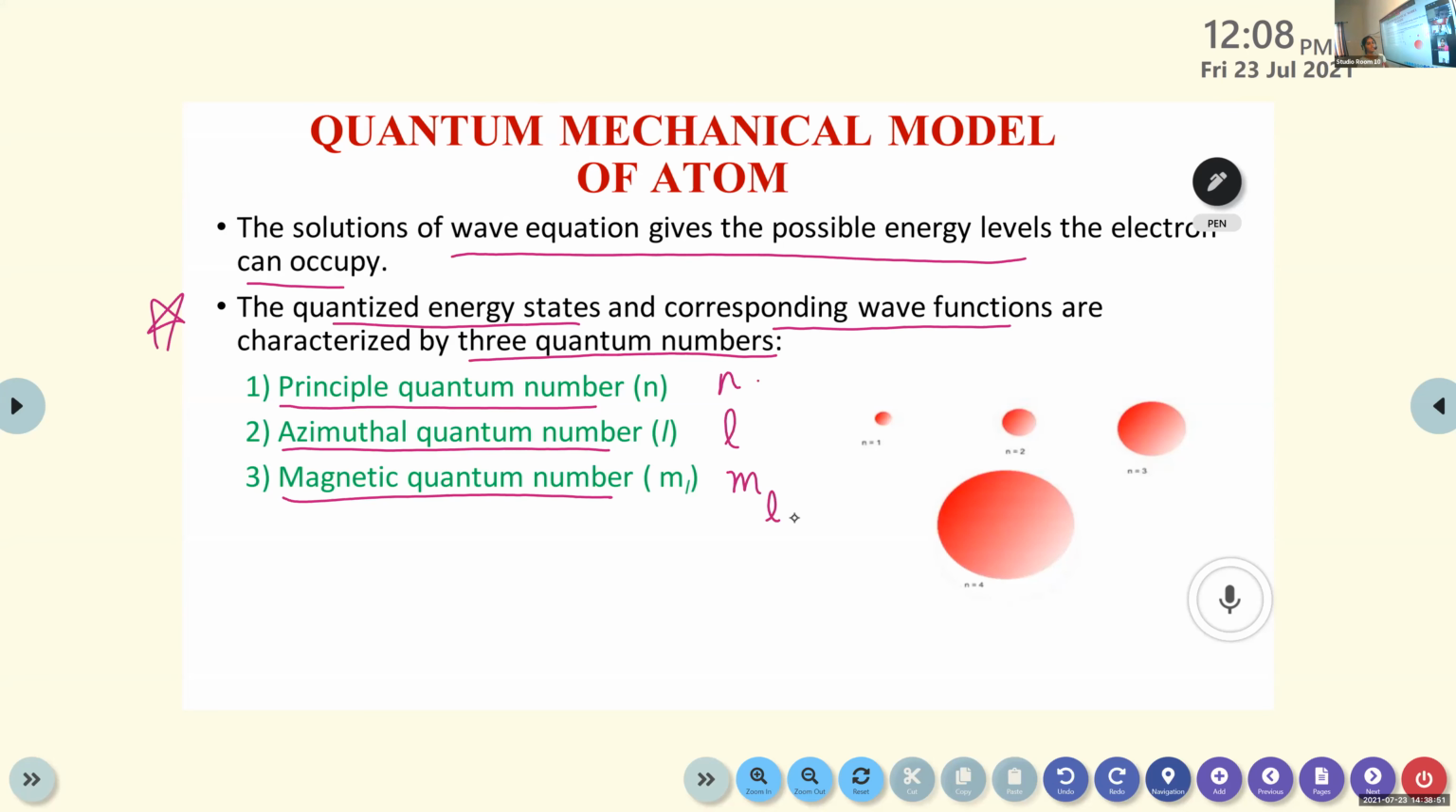Jewel, can you tell me which are the three types of quantum numbers that relate energy states and their wave functions? Principal quantum number, which is n. Azimuthal quantum number, which is L. Magnetic quantum number, which is ML. Yes. This is clear, children?